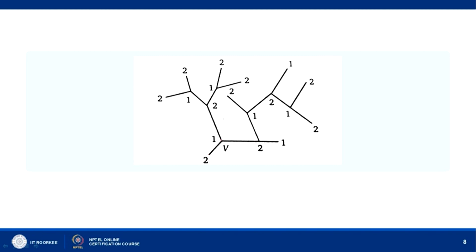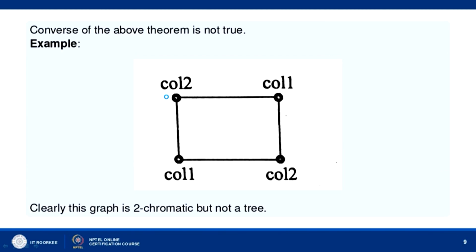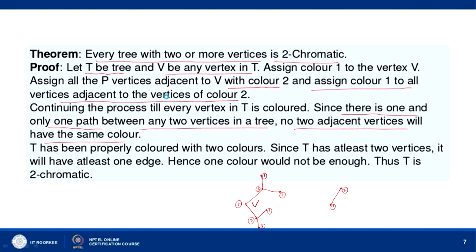Here this vertex is adjacent to this, and it is colored with 1, so it will be colored with 2, and then this is adjacent to this, so it will be colored with 1. This is adjacent to this, so it is colored with 2, and this is adjacent to this, it will be colored with 2. So, you can see the entire tree can be colored with just 2 colors. Now, the converse of the above theorem is not true, that is to say, if a graph is 2 chromatic, it need not be a tree.